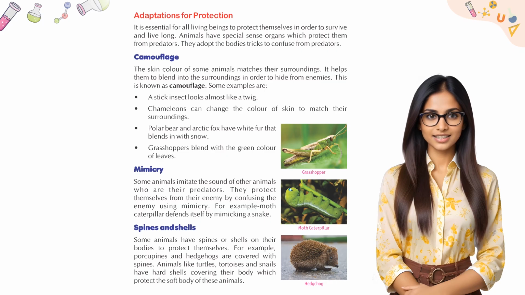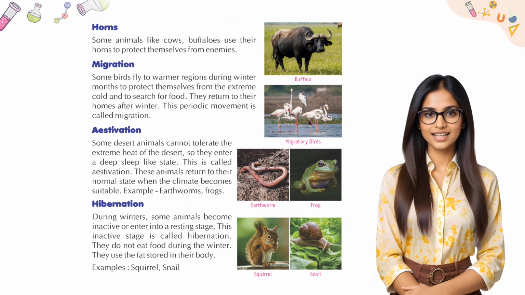Spines and shells. Some animals have spines or shells on their bodies to protect themselves. For example, porcupines and hedgehogs are covered with spines. Animals like turtles, tortoises, and snails have hard shells covering their body which protect the soft body of these animals. Horns. Some animals like cows and buffaloes use their horns to protect themselves from enemies.